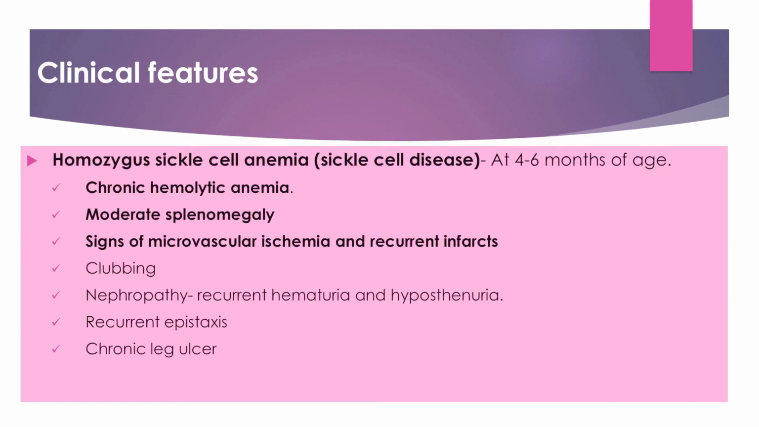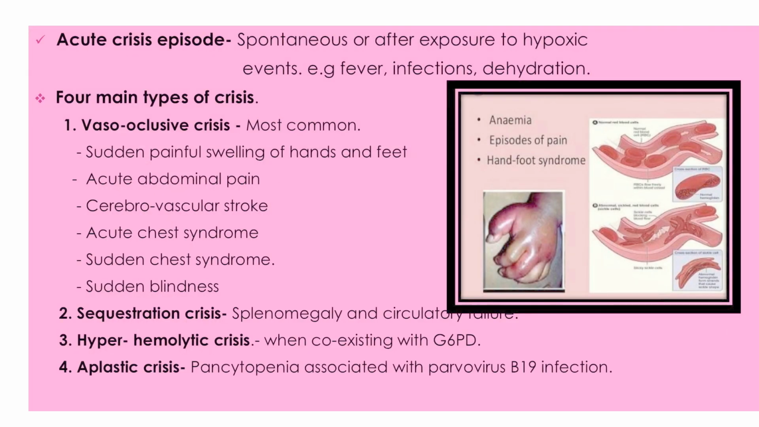Now the features. In homozygous sickle cell anemia, that means both genes are defective, the clinical features appear at the age of 4 to 6 months. Chronic hemolytic anemia symptoms appear, with moderate splenomegaly, signs of microvascular ischemia and recurrent infarcts, because the sickle shaped RBCs are unable to penetrate the blood capillaries. This causes microvascular blockage leading to ischemia and infarcts. Also seen are clubbing, nephropathies, recurrent epistaxis, and chronic leg ulcers.